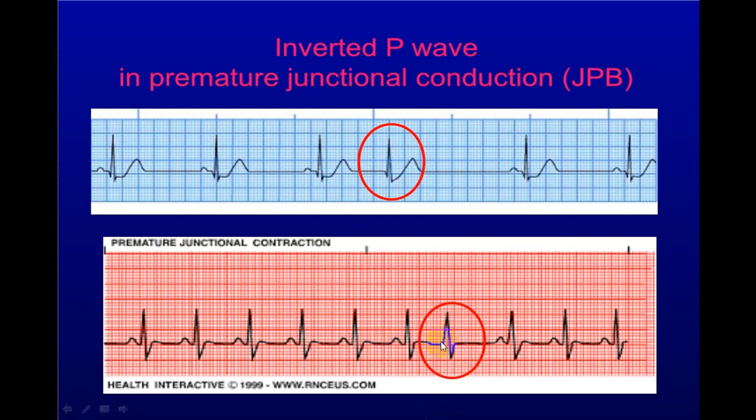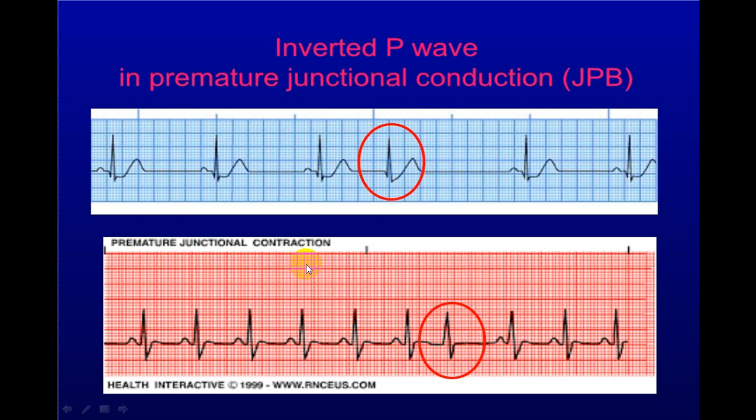Similarly, you can see here also there is no P wave. This is an abnormal QRS complex. So this is coming from the junction, but this is having a little aberrant conduction. You can see this wave and this wave are a little different. So there is a little aberrant conduction, but still this is coming from a junction. So this is a premature junctional contraction.